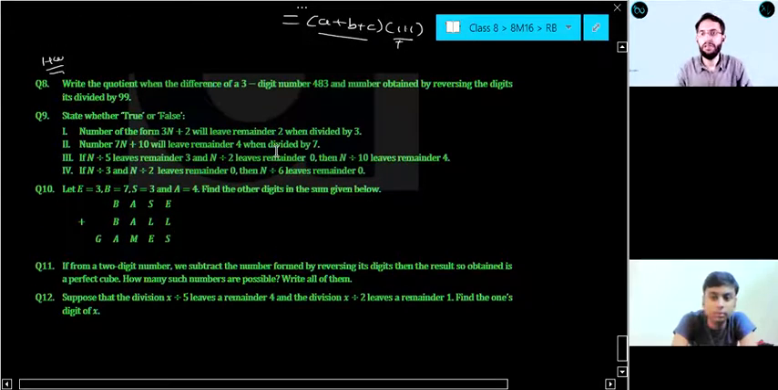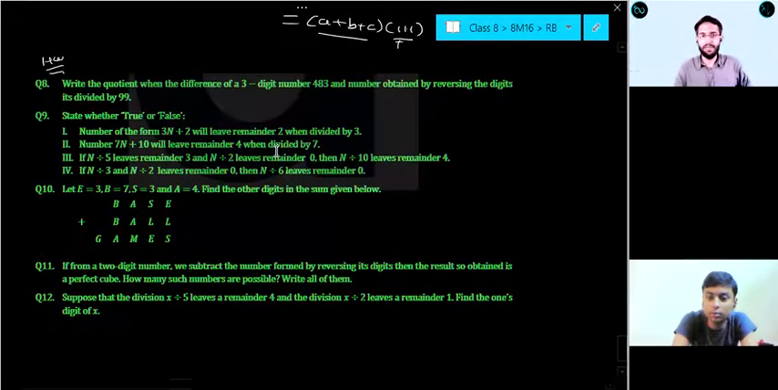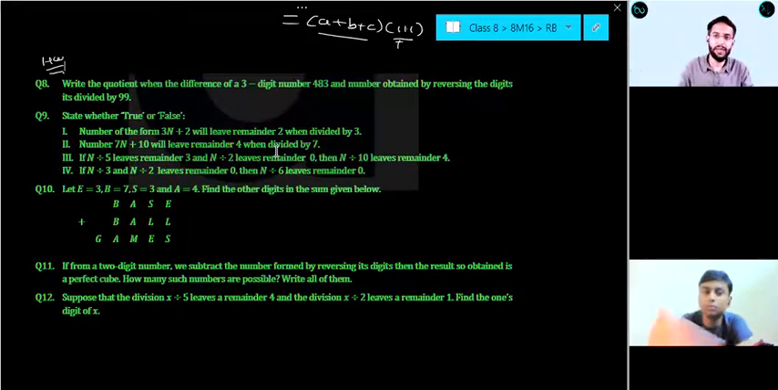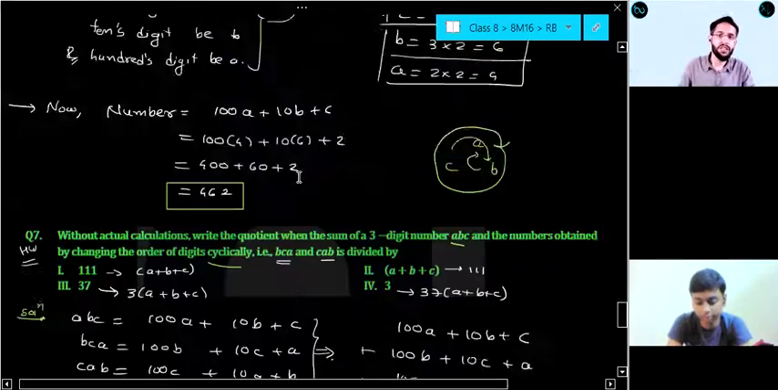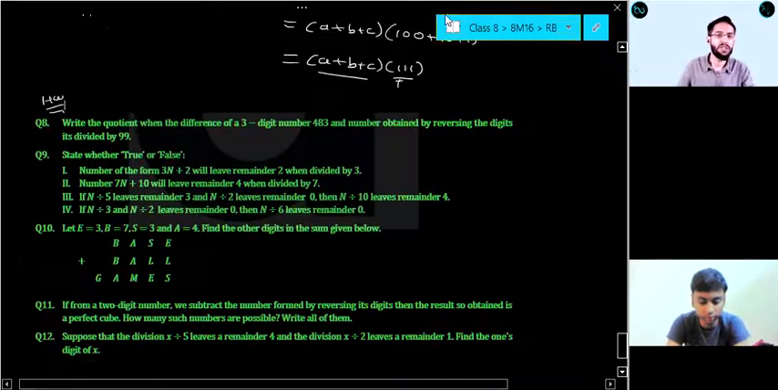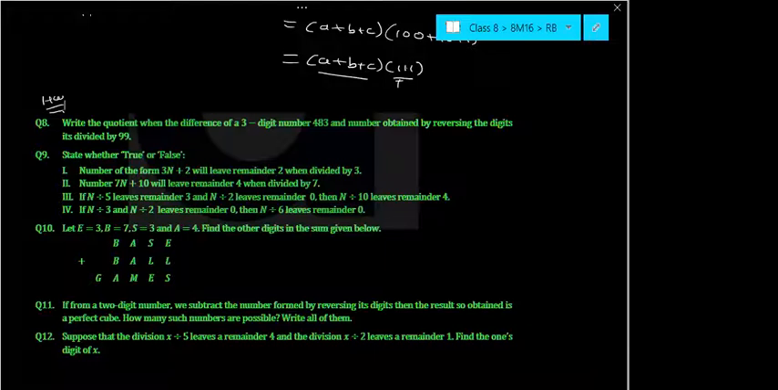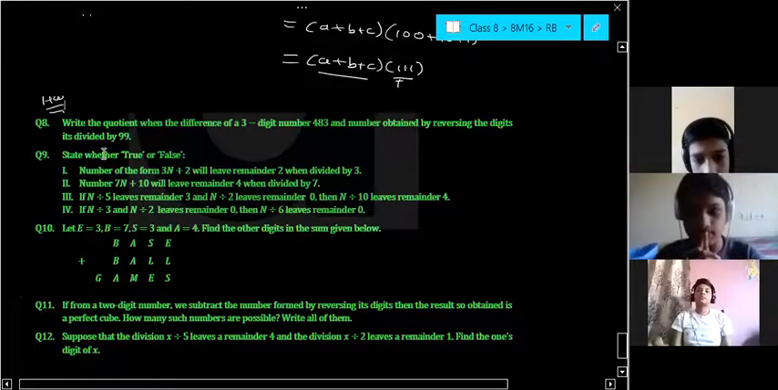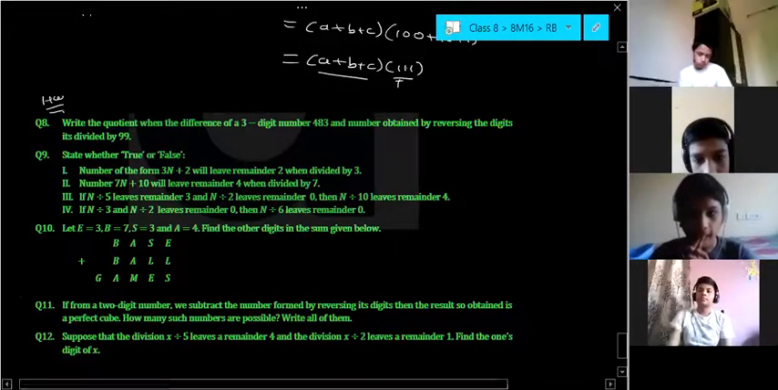As you already know, we are doing chapter number 16, Playing with Numbers, which is the easiest chapter of your whole class 8 maths, in which we finished till question number 7 in 16.1 yesterday. And I gave you these questions as homework: question number 8, 9, 10, 11, 12.